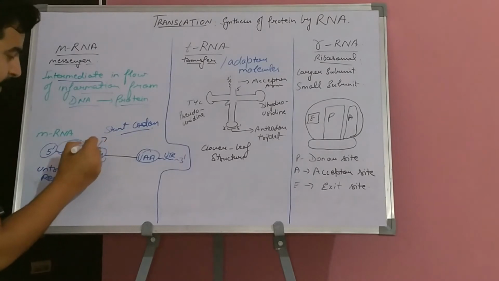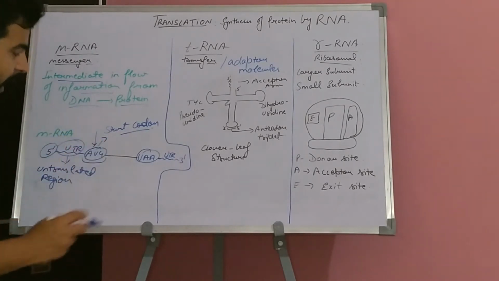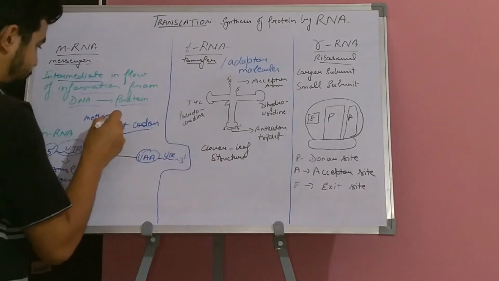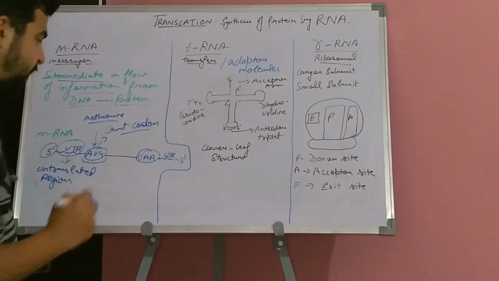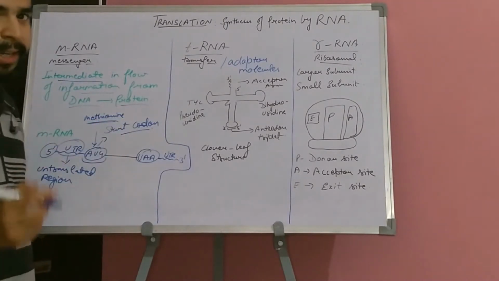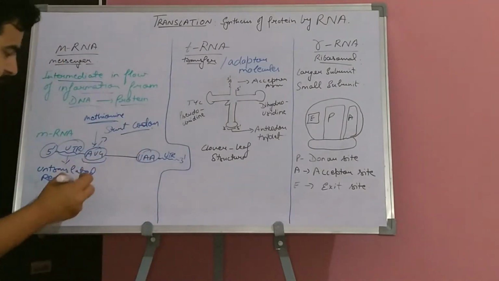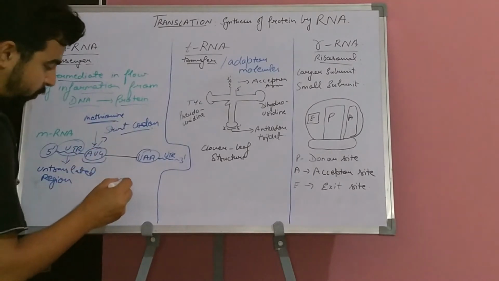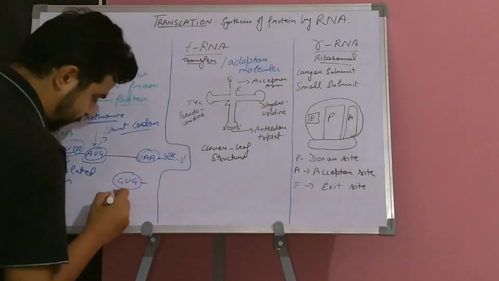From this particular triplet code, it will identify the amino acid methionine. If it is eukaryotic, then it becomes Met, and when it is prokaryotic, it is F-Met. F means formyl methionine. Similarly for GUG also, it basically codes for valine.